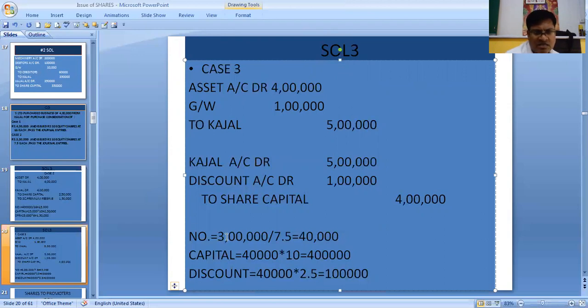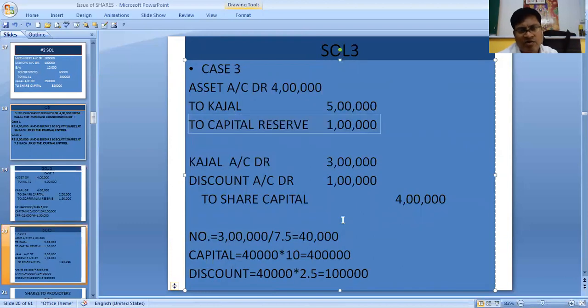Number of shares will be 5 lakhs by 7.5. Why 5 lakhs by 7.5? 5 lakhs is the purchase consideration. 7.5 is the value of each share. It is coming in points, 66,667 shares would have been there. Then we would have done accordingly. But as we have solved this sum, that way only we will be doing.